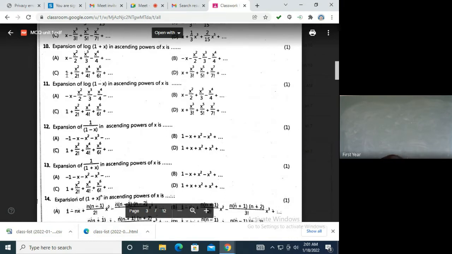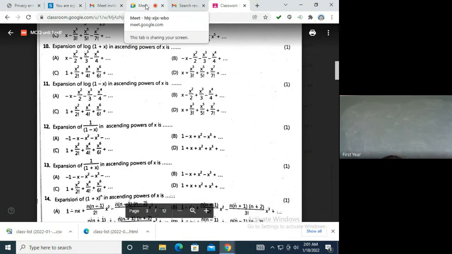Then the first derivative is 1 over 1 plus x. When you put x equal to 0, it is 1, so positive. The next derivative is negative, because the derivative of 1 over 1 plus x is minus 1 over 1 plus x the whole square. So the answer is option A. What about question number 11? In place of x, you have to put minus x. Very good. Those who are telling the answers, you are trying to apply the logic and getting the answer. So log of 1 minus x, answer is A. Is it okay? And please try to learn the formulas.